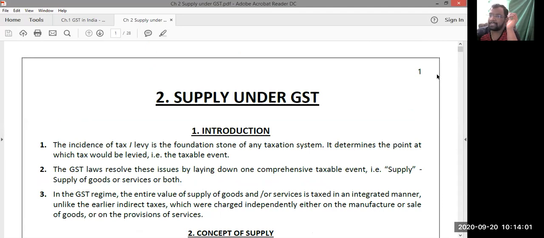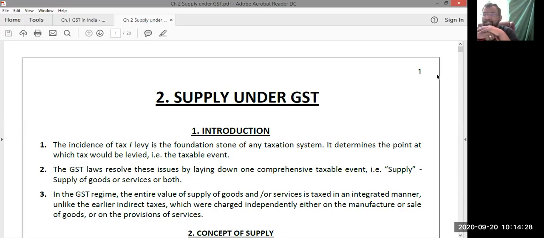Whenever you are engaged in supply of goods or supply of services or supply of both, you are liable to GST. The GST is leviable. Whenever you are engaged in the supply of goods or supply of services or supply of both, a taxable event arises. GST is leviable on you. What do you mean by supply? That is what I am going to explain.